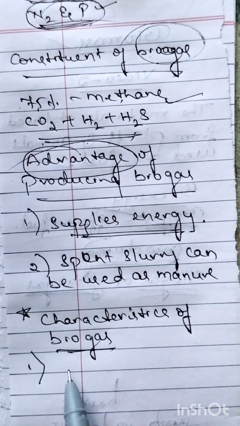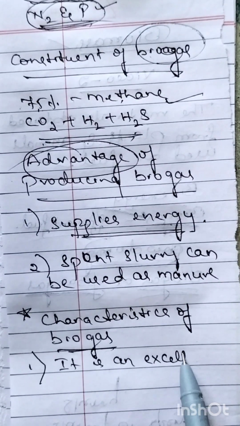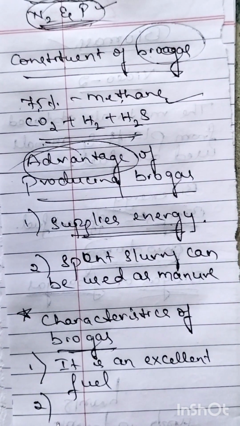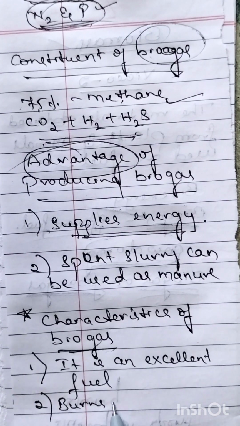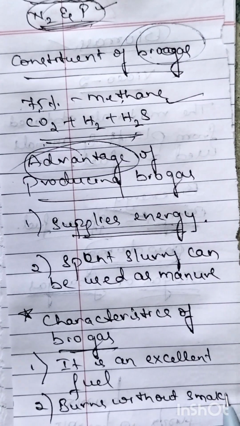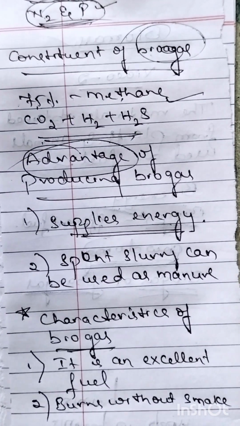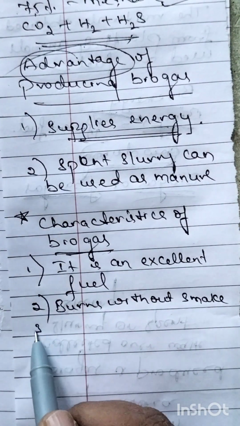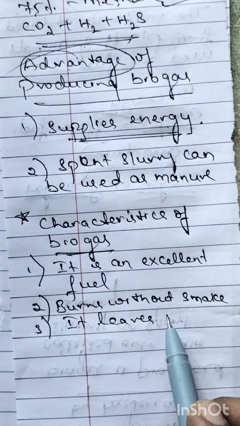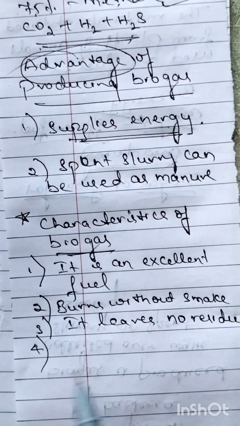So the first characteristic is that biogas is an excellent fuel. Biogas is called an excellent fuel. Second, biogas burns without smoke. Without leaving smoke it will burn. So it burns without smoke. This is the second point. Coming to the third point, biogas leaves no residue. It does not leave any ash. So it leaves no residue. This is the third point.